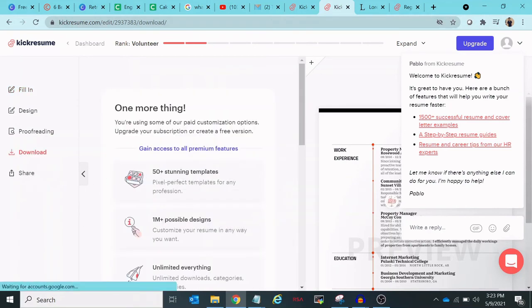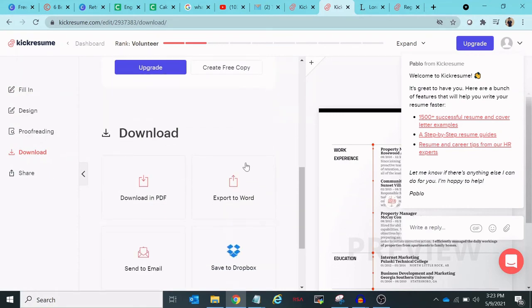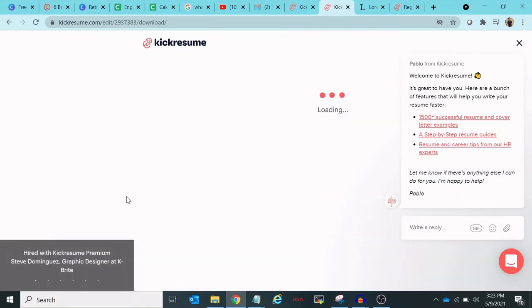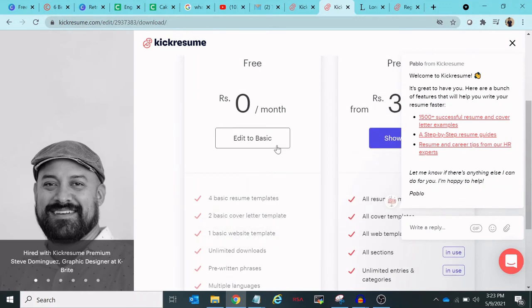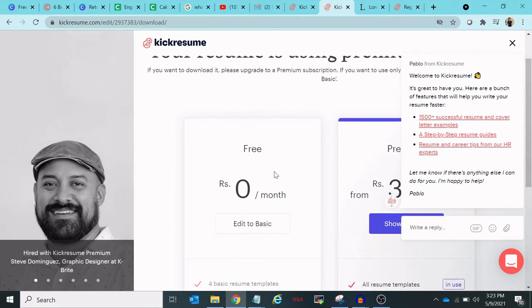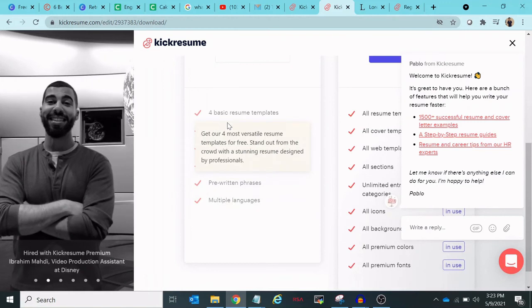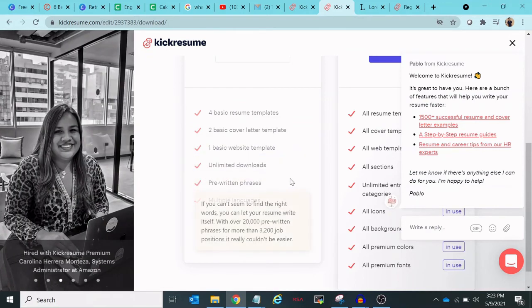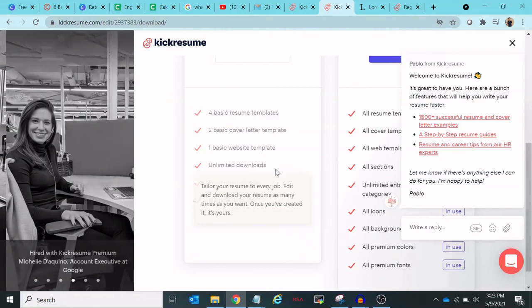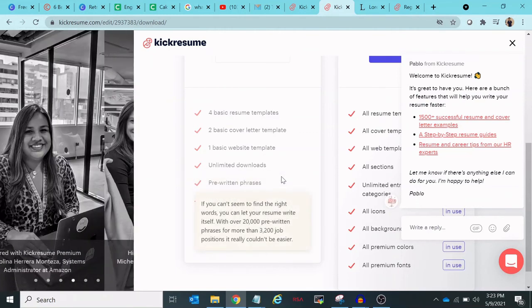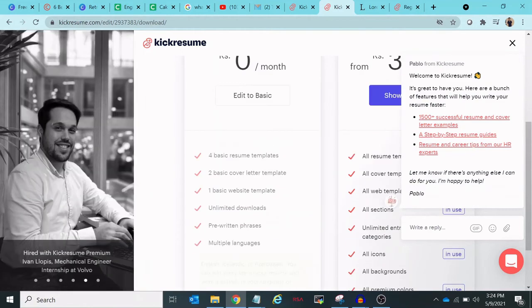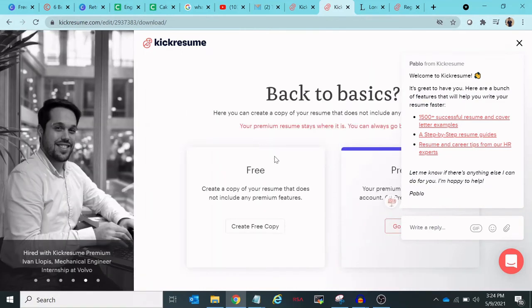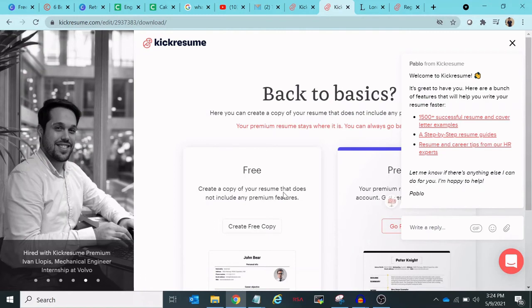Once everything is done, you can click on download and go a little bit down, and there will be an option to download in PDF. So once you click on that, it will move you to the next page and it will show you the option for edit to basic. There will be some features like 4 basic resume templates, 2 basic cover letters, 1 basic website template, and unlimited downloads. So you can see all these things here. For now I'm just clicking on edit to basic and click on create free copy.